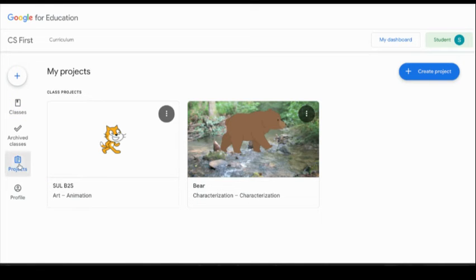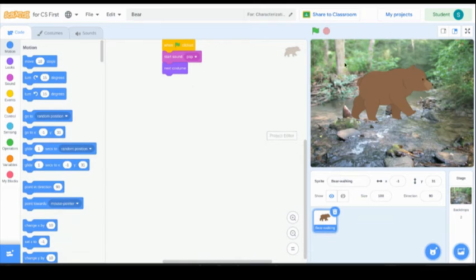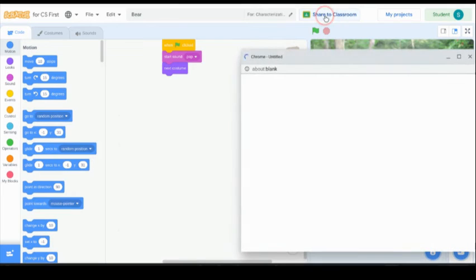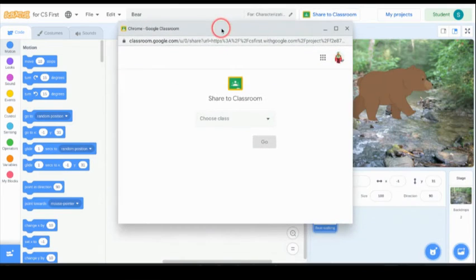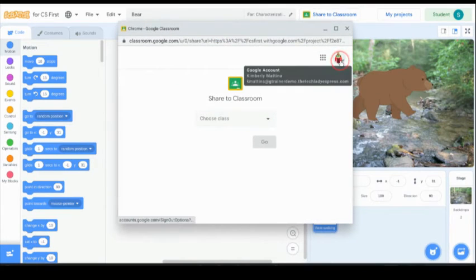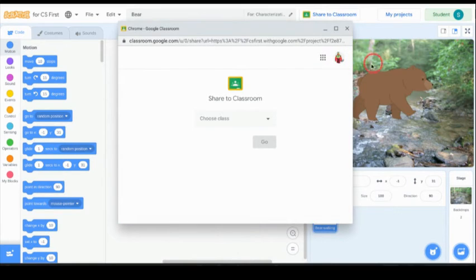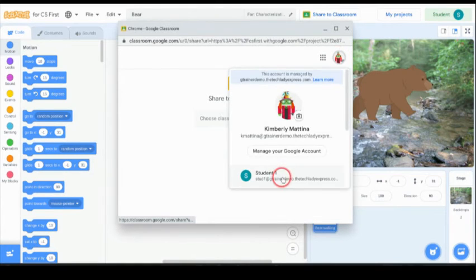Now remember, I'm in as a student, and I want to have the students attach their Scratch project in my assignment in Google Classroom. So I'm going to click on the Scratch project. All right, and this is where this button comes in handy. So I'm going to click on this button here. I have to go in as a student. You can see this is my teacher, this is my student. So I'm going to switch my profile to student.